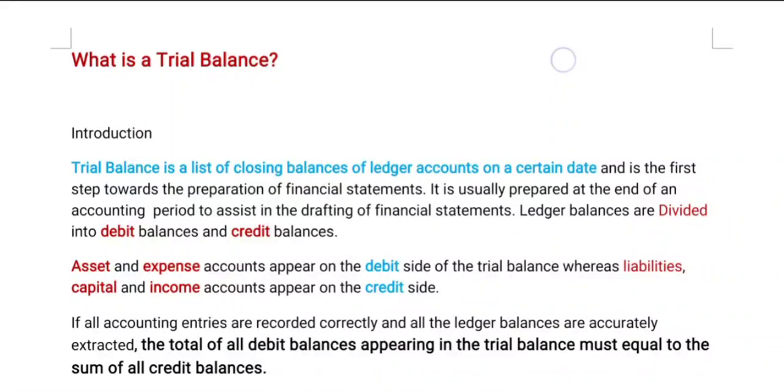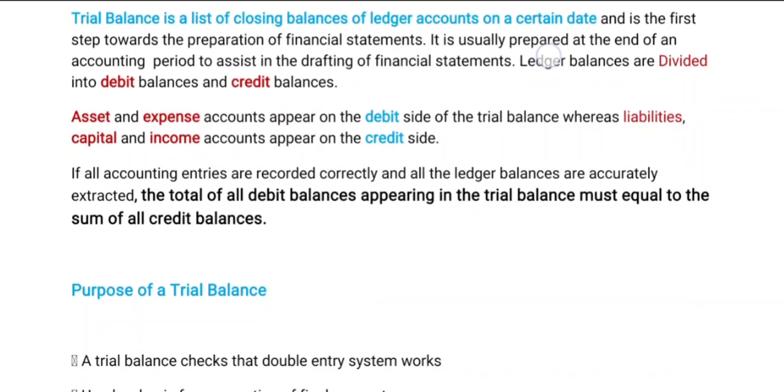Now, ledger balances are divided into debit balances and credit balances. We already know every balance is divided into two types: one is debit, another is credit. Assets and expenses accounts appear on the debit side of the trial balance, whereas liabilities, capital and income accounts appear on the credit side. Here, assets and expenses are debited, and liabilities, capital and income are credited.